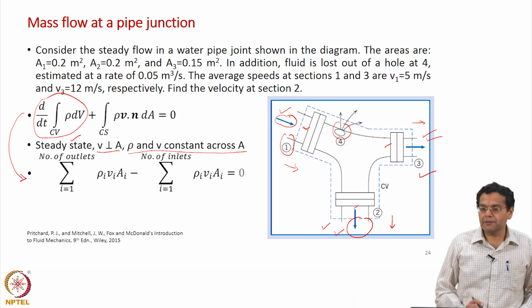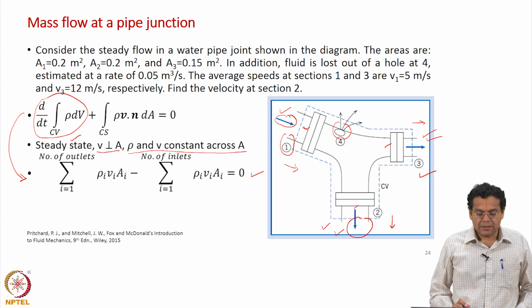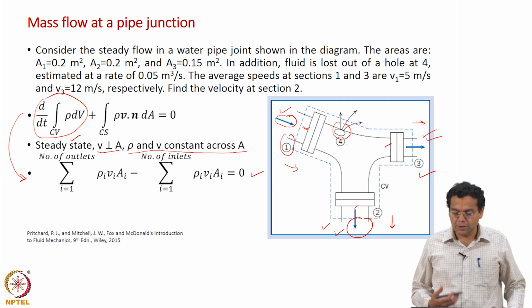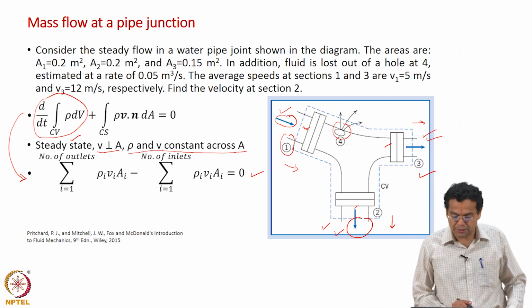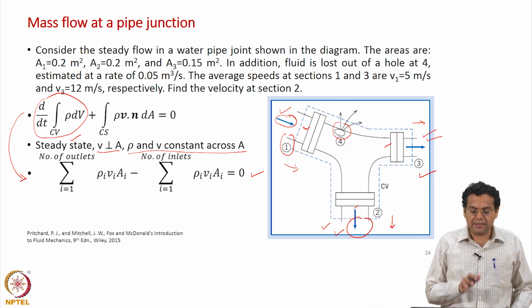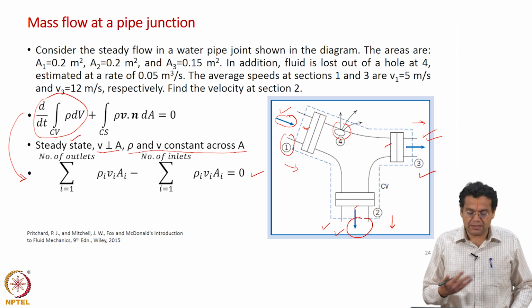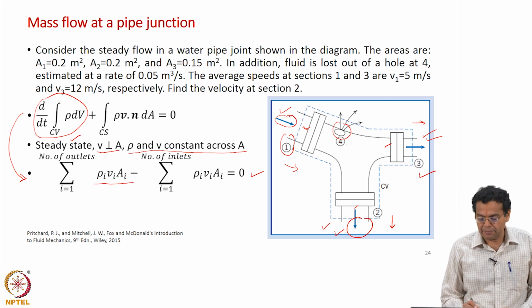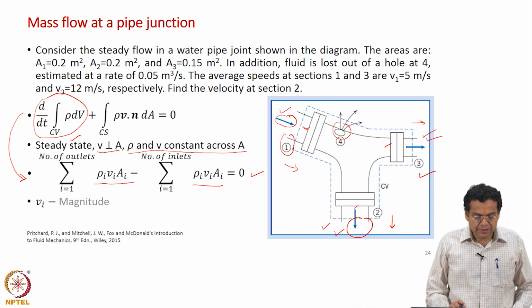Now, unlike the previous example where this equation was written in terms of mass flow rates, the same equation has now been written in terms of densities, velocities and areas. As I told you, that is more a practical way of representing the conservation equation, because those are the measured values. This is a good example where the specifications are as close as possible to reality, meaning you measure velocity, measure area, etc. That is why instead of writing m_i dot, I am writing in terms of rho_i, V_i, A_i. V_i is the magnitude of velocity, as we have seen earlier.